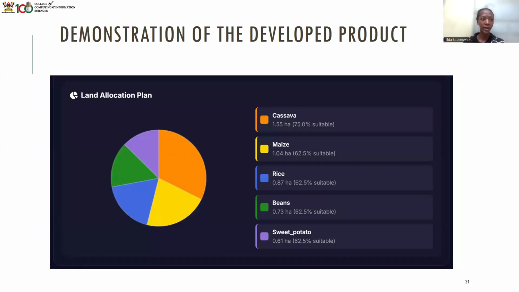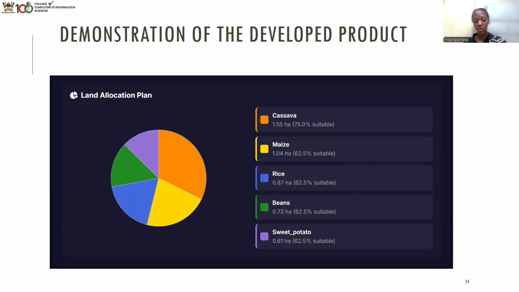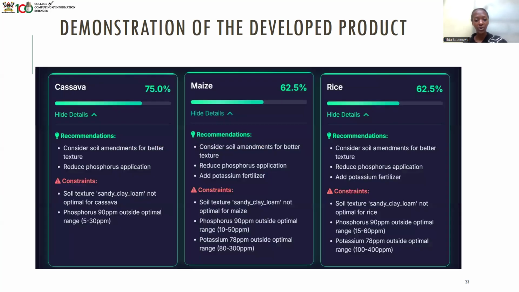So in case a farmer has their piece of land, they are able to distribute certain pieces of land to certain crops so that they are able to earn income from all these crops. And according to our previous slide, the farmers are given maintenance guidance for these crops. So even when they plant all the crops according to the land allocation plan, they are already directed how to maintain these crops according to the recommendations and the constraints.